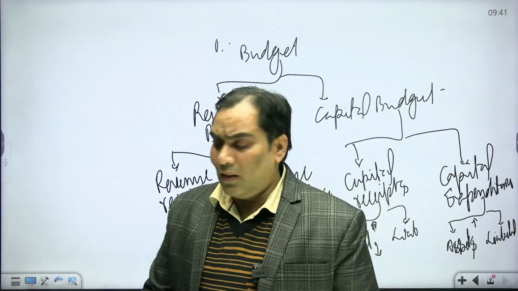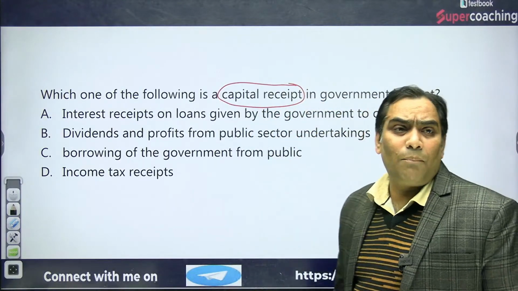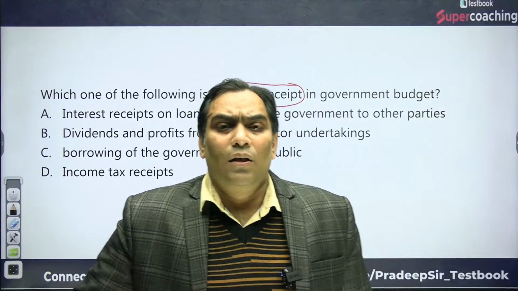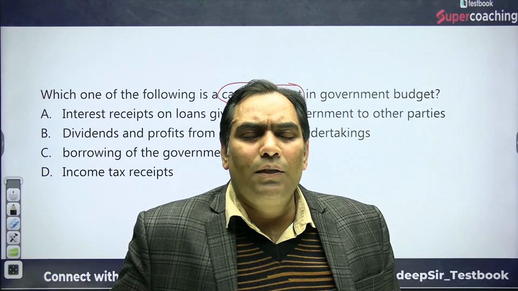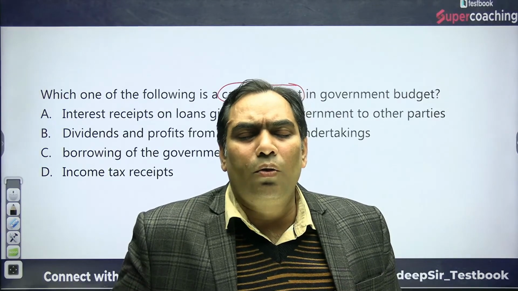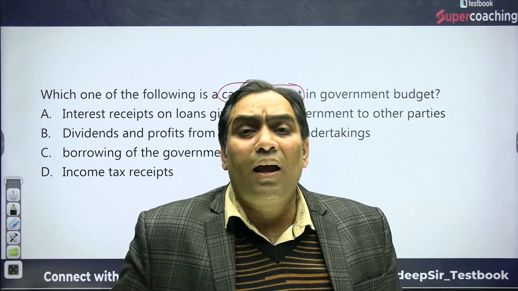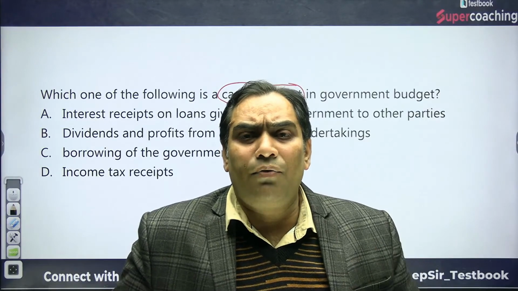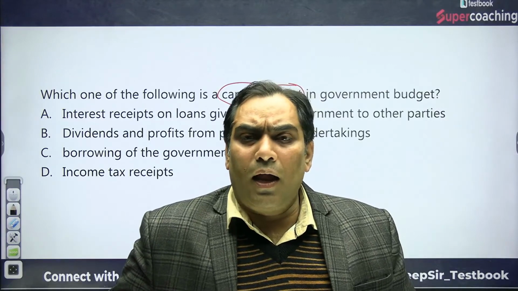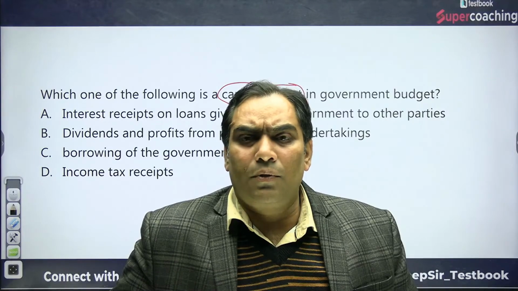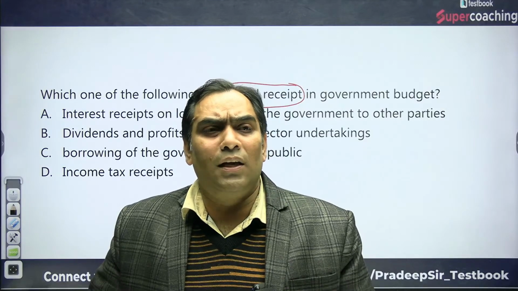The question is which of the following is a capital receipt. Capital receipt means government will get the funds. The budget can be categorized under two categories, revenue and capital. Revenue means those transactions which are recurrent in nature. On the revenue account or revenue budget, those receipts and expenditure will be accounted which are recurrent in nature. Recurrent means that it repeats itself again and again. Whereas on the capital account, those receipts and expenditure will be accounted through which there is going to be a change in assets or liability.